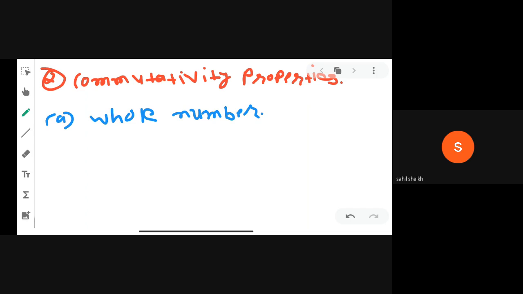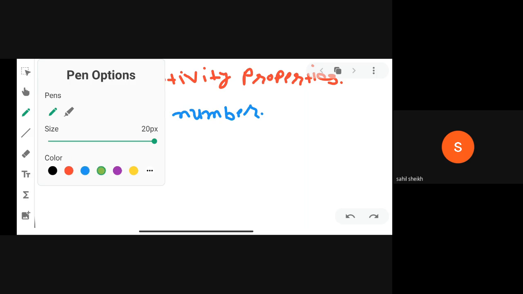I am giving an example. For example, 2 plus 3 is 5. Right? If we change the positions of the numbers, 3 plus 2, it is also 5. So it means it is commutative. Clear, all of you? So we have to check these four mathematical operations in these three kinds of numbers: whole numbers, integer numbers, and rational numbers. So one by one I am writing here.